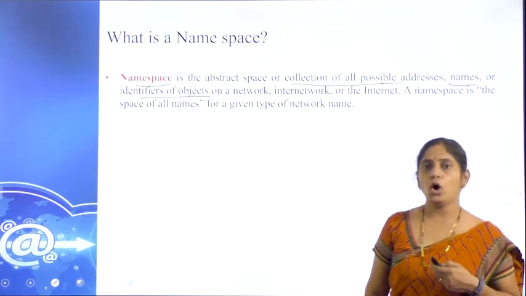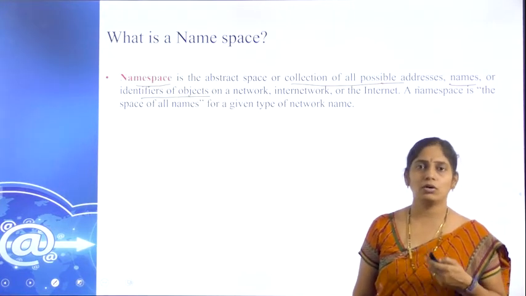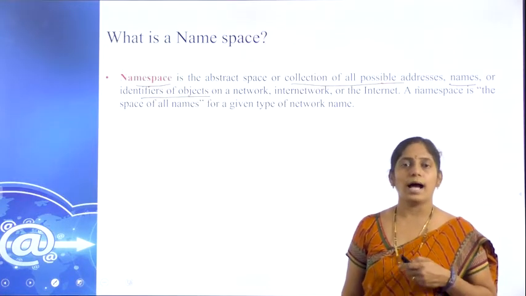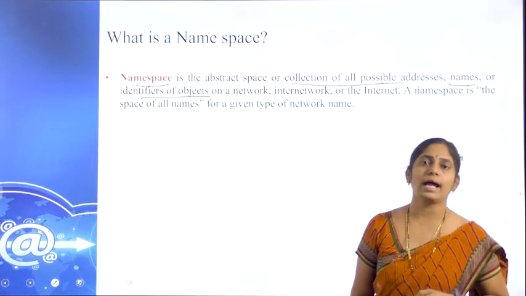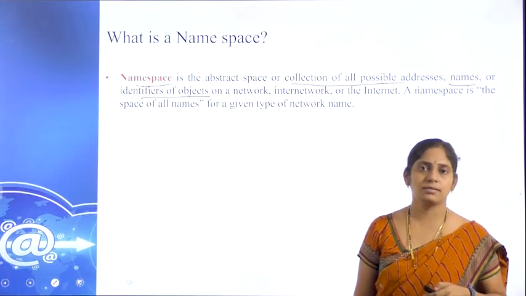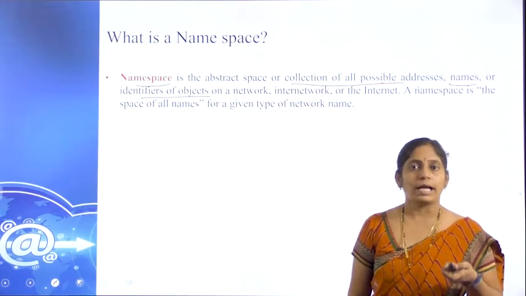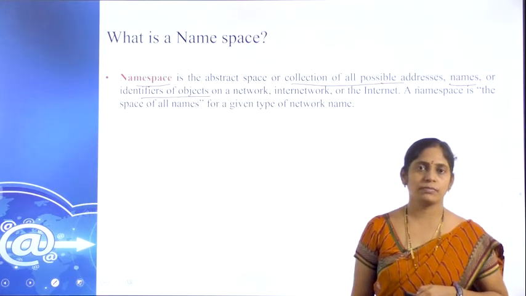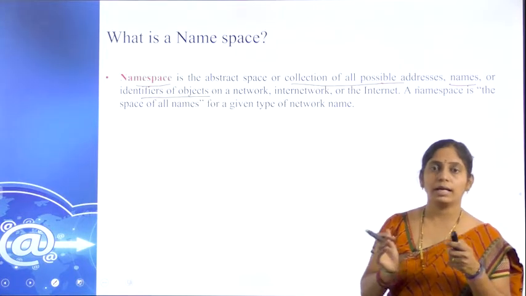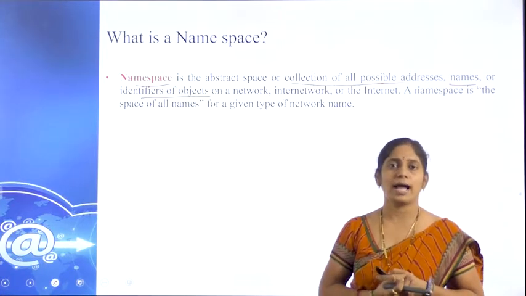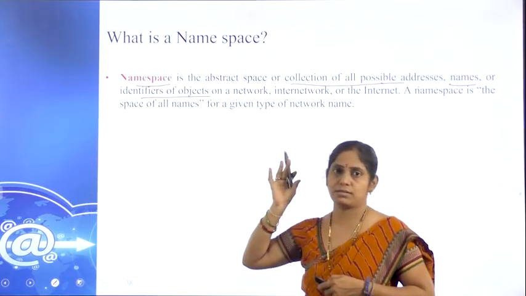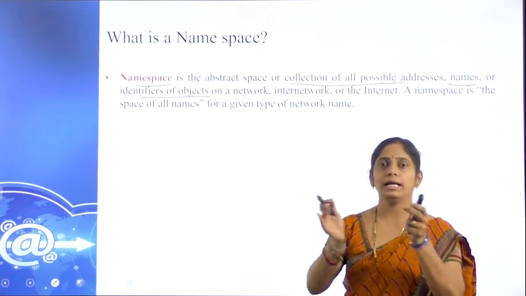So if I open a Gmail account and it is logged in, from that account itself I can access Google Drive, which has one specific IP address. I can also access Google Photos, Google Meet. Likewise, different services are connected together, and we access all of these with the same mail ID. That is nothing but a namespace. All these are located under the same name.